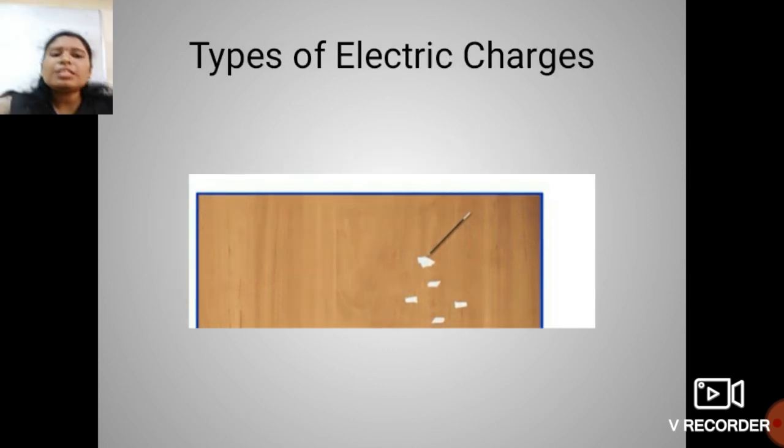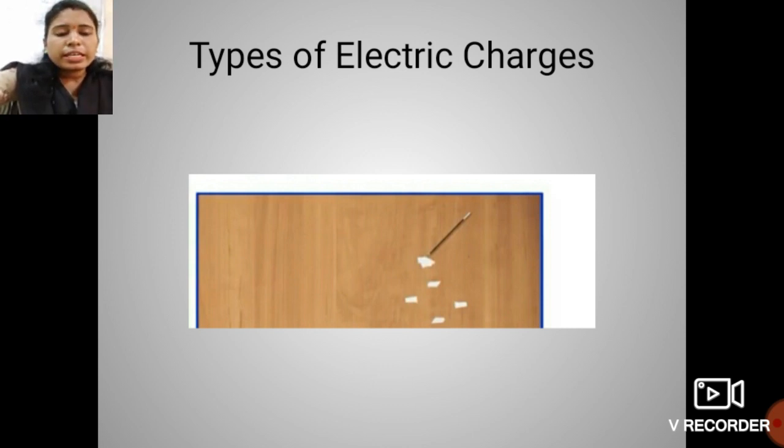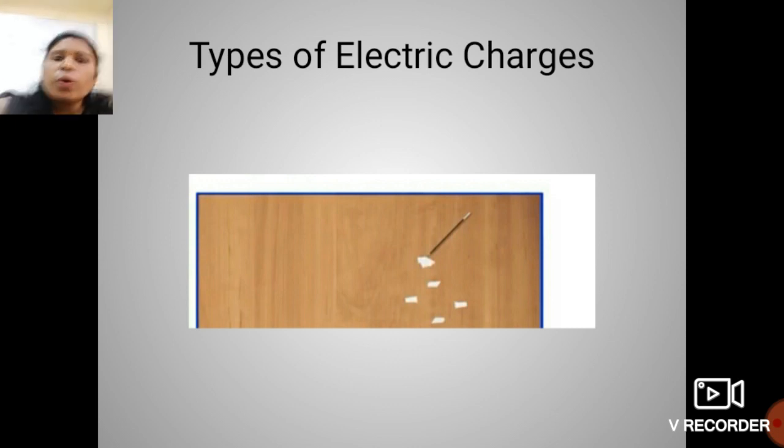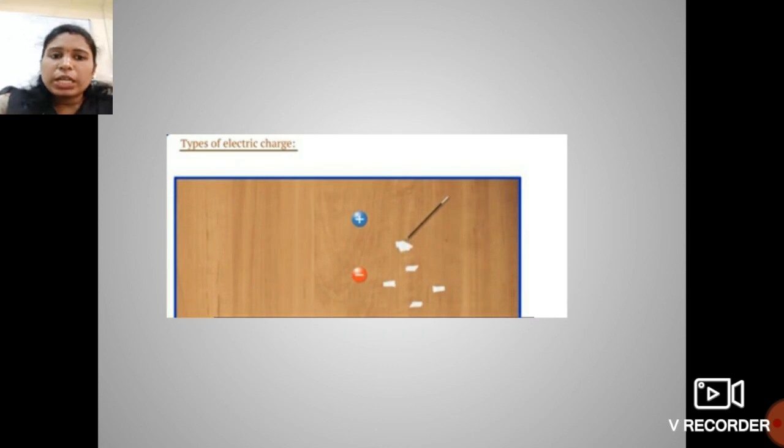Because here in this case both get attracted towards each other, but we don't know what charges they acquire. We don't know what charges both the objects have. So there are two types of charges, a positive charge and a negative charge.